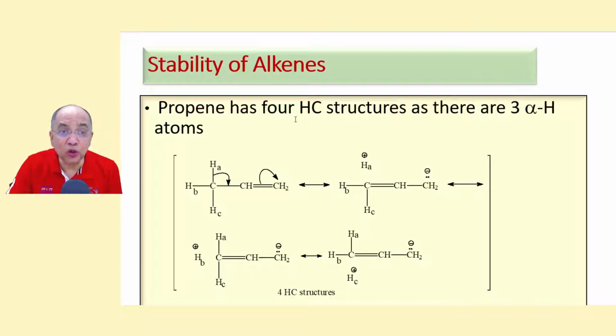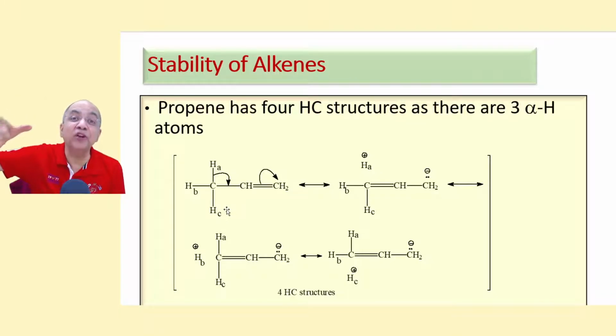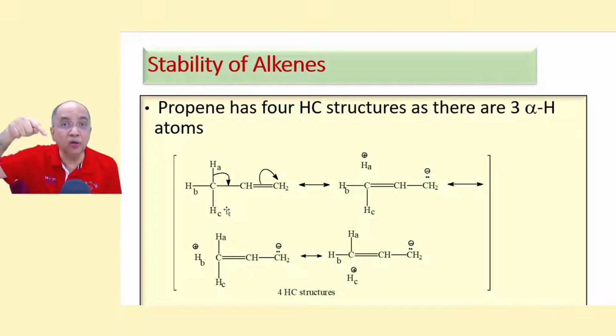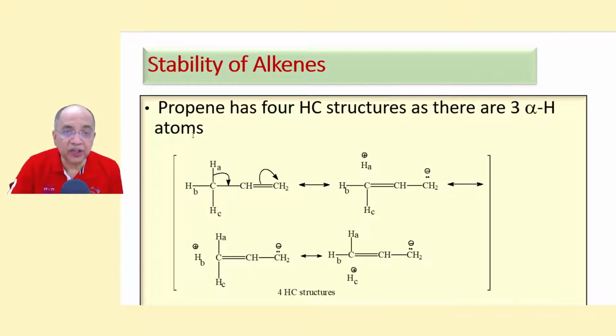Now let us look at the hyperconjugation structures of propene. The earlier cases were unstable intermediates, carbocations and carbon free radicals. Now we are taking a stable neutral molecule, alkenes. We are taking propene, where this is the pi system with which the sigma bond will conjugate, sigma pi conjugation.